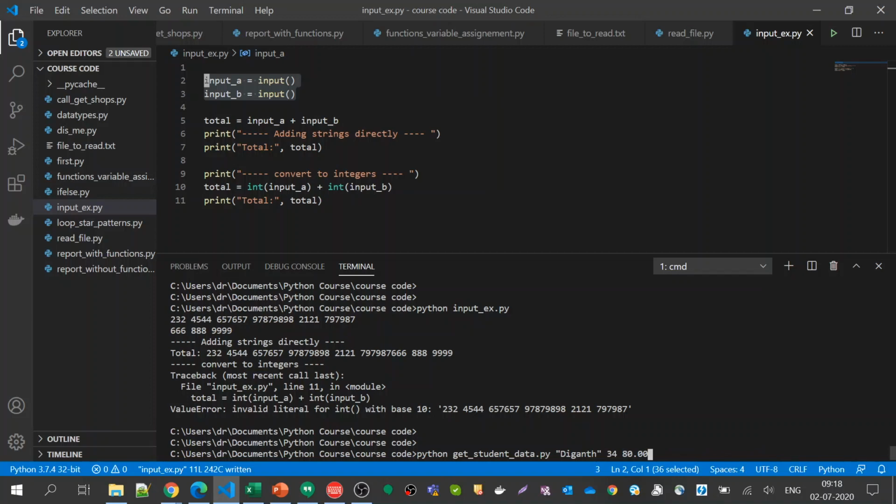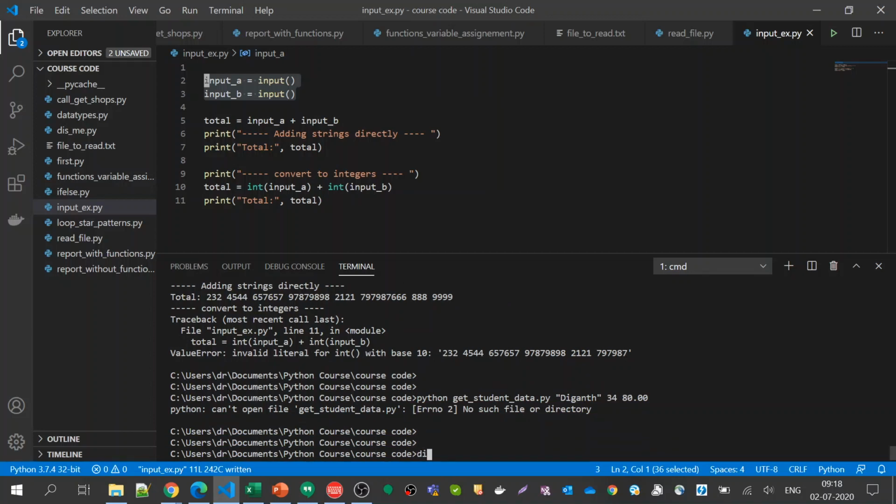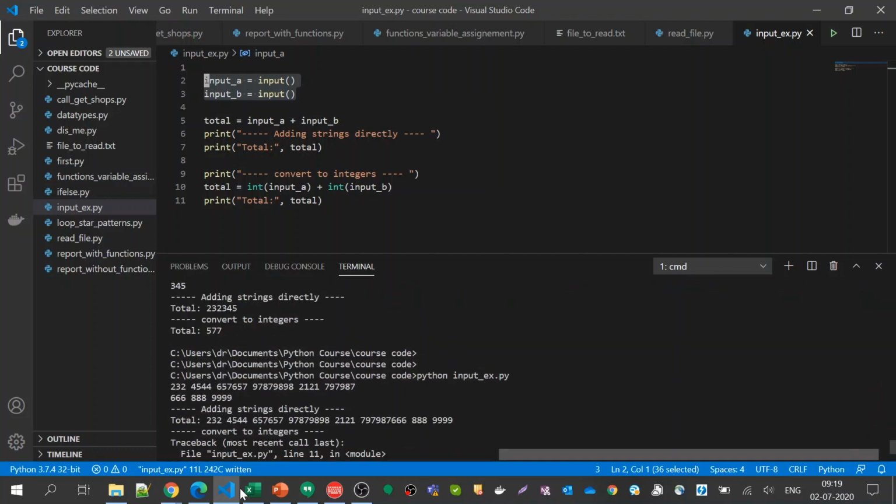If you're using a Linux command, say for example, ls is a command to list all the files in the directory. Let us say actually dir is a command in Windows. Do not get confused by dir that is used in Python. So dir lists all the files that are here.